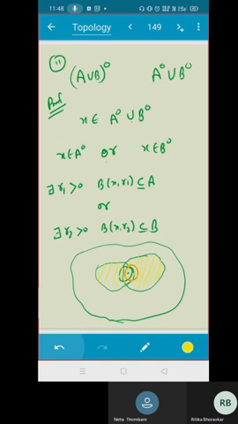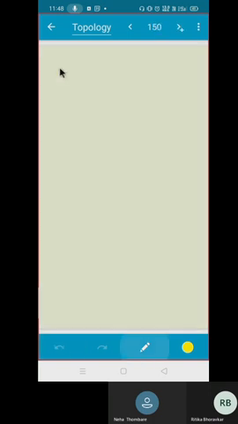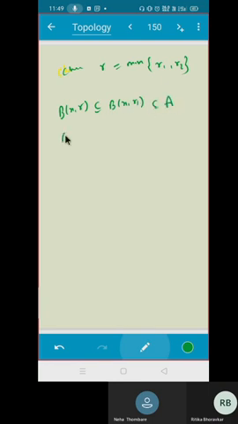Is that okay? So what do you mean by that? You can choose. Choose R as the minimum. Let us take the minimum only, of R1, R2. So I will have BXR contained in BXR1, which is contained in A, correct? And BXR2 is contained in B. So what can you say? BXR is contained in A union B.